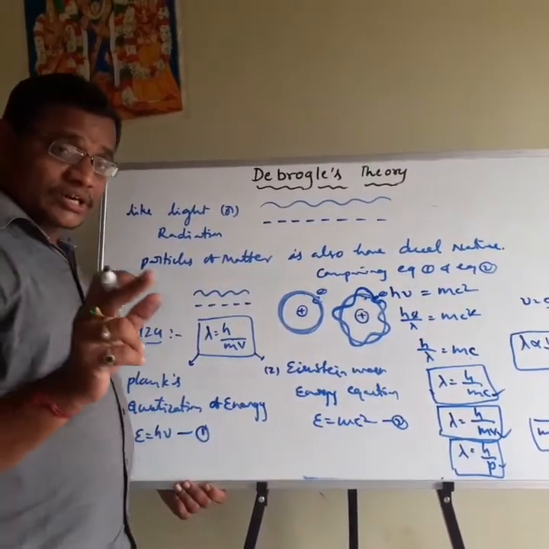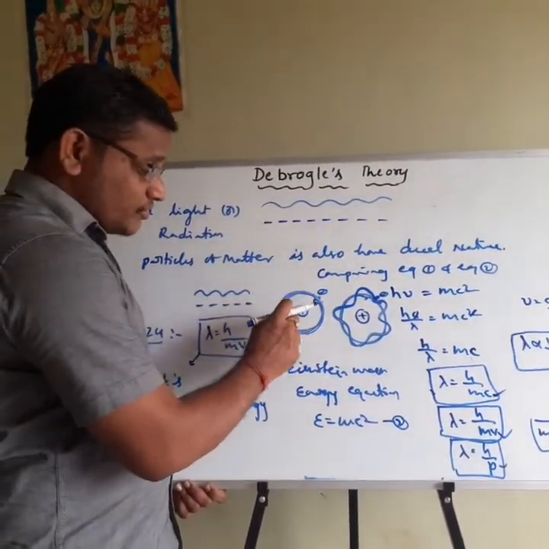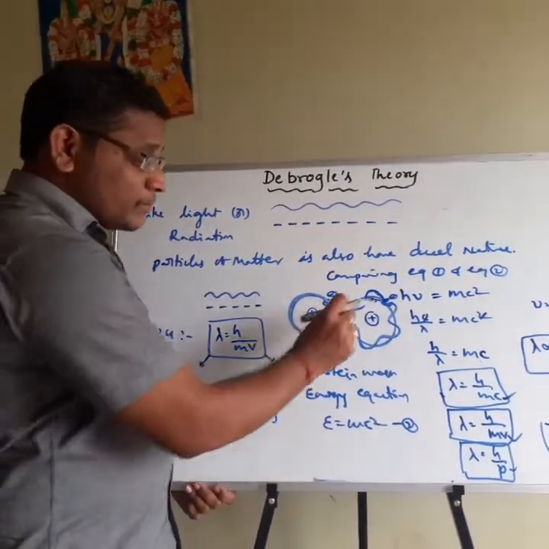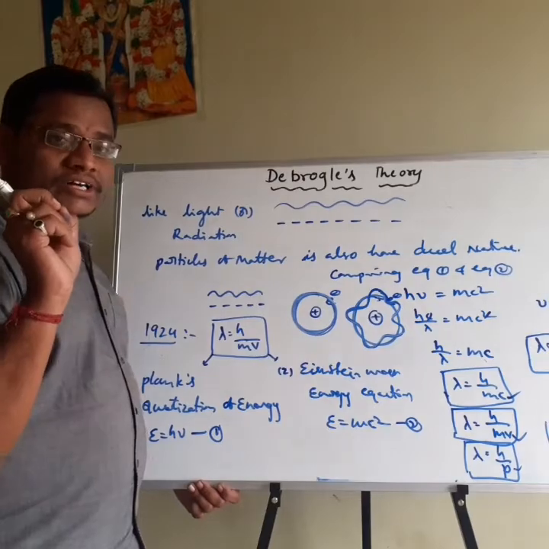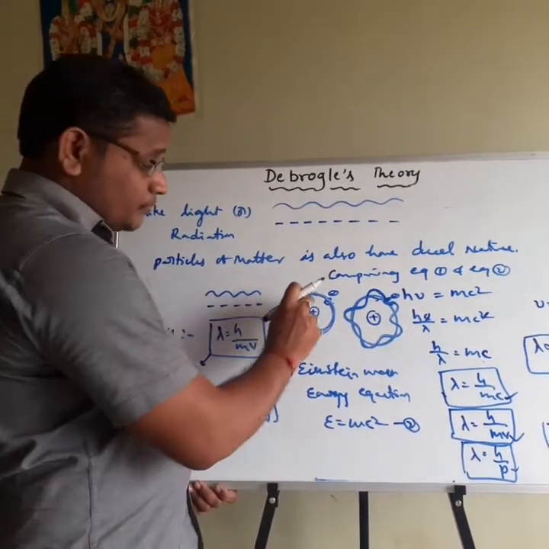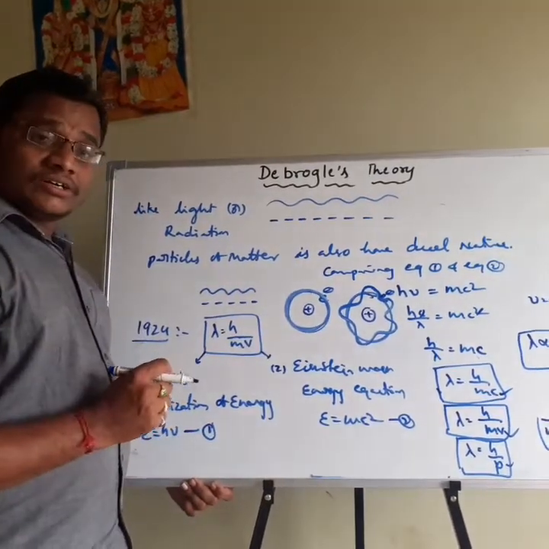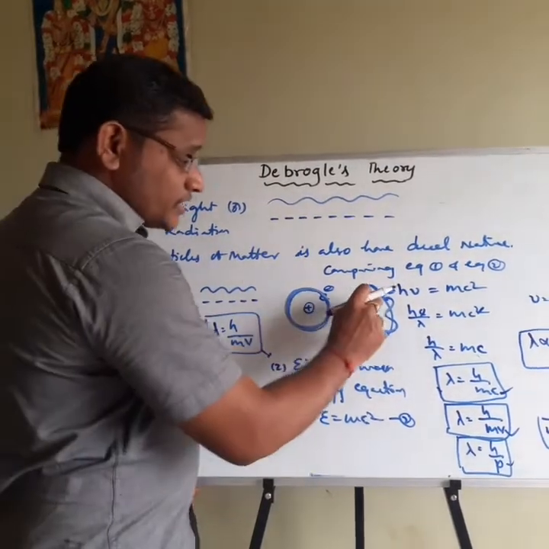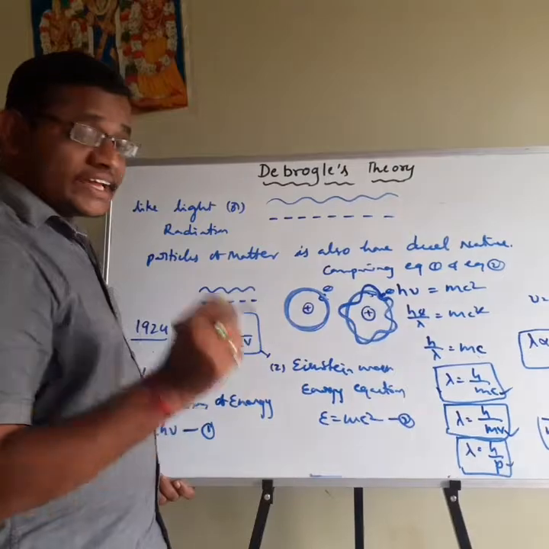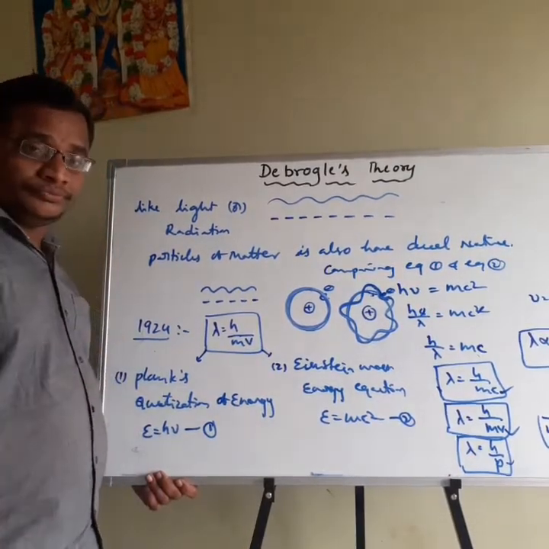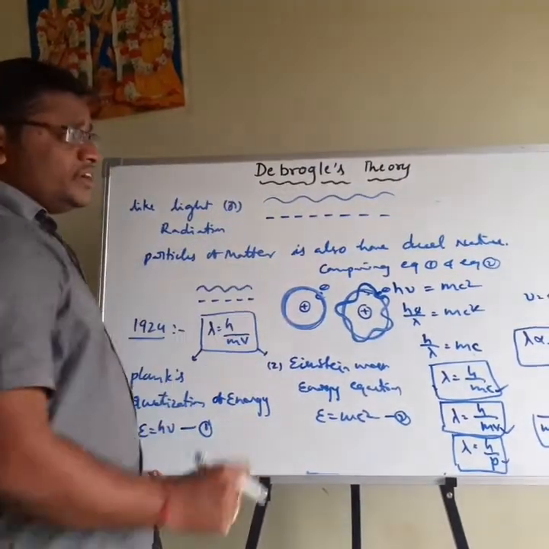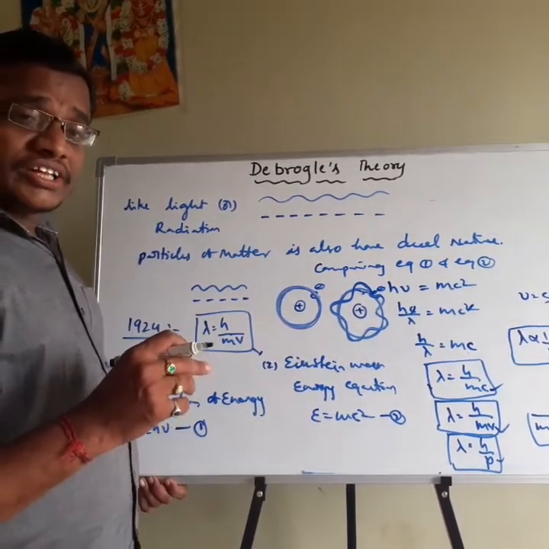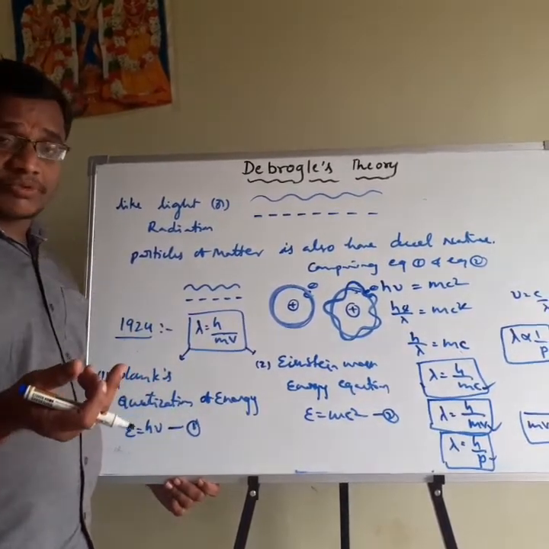According to Bohr's atomic model, electrons revolve around the nucleus with a particle-like motion. According to de Broglie theory, electrons, like microscopic particles, not only have the particle nature, they contain the wave nature also. That's why he explained the electrons revolving around the nucleus with a wave-like motion. That is about the de Broglie theory. Then the next concept is how the de Broglie theory is in good agreement with Bohr's atomic model.